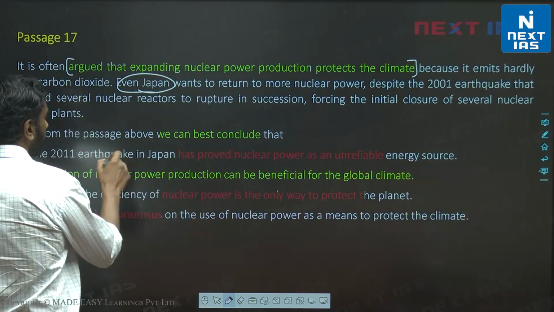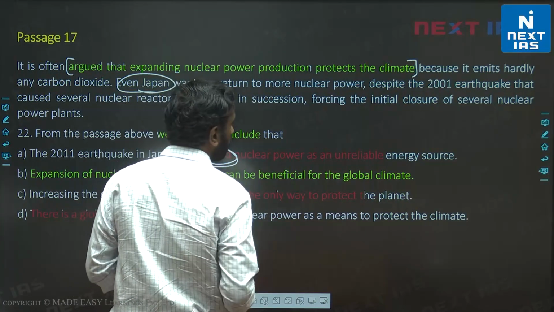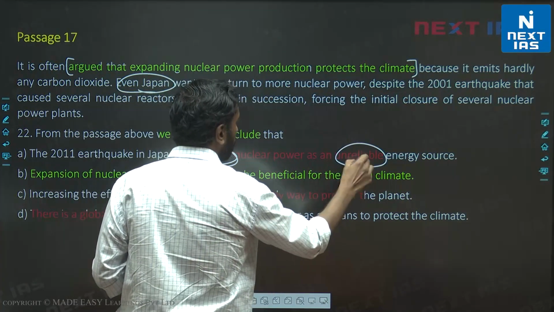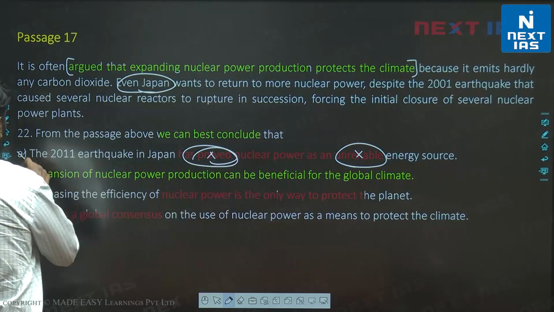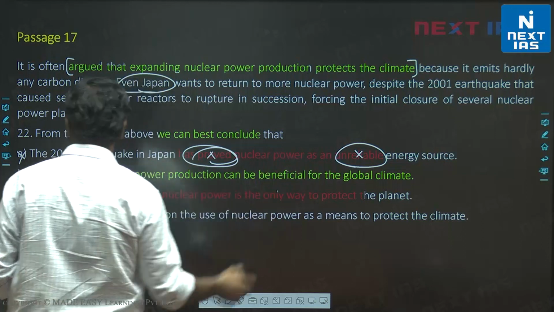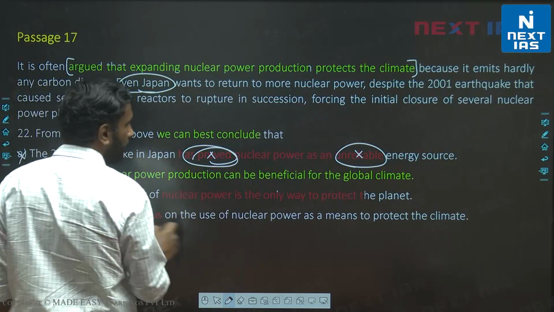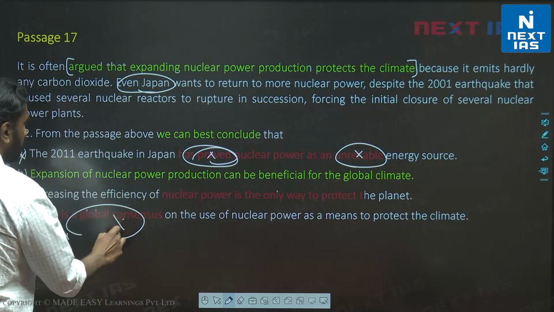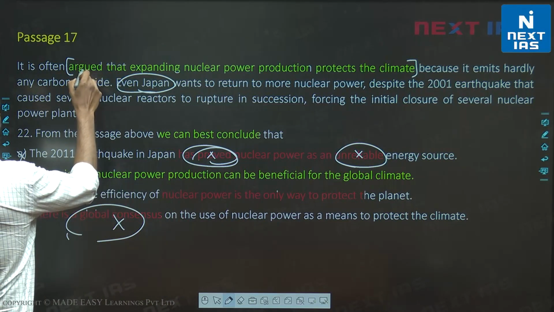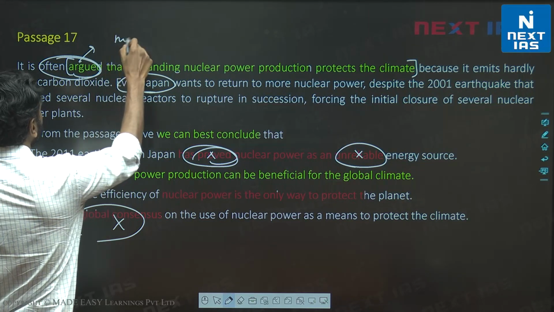Let's look at A, the 2001 earthquake in Japan has proved nuclear power as an unreliable energy source. Has proved is invalid. In fact, the author is calling it a possibly reliable source. So unreliable is wrong. D, there is a global consensus on the use of nuclear power. Global consensus incorrect because the author is saying it is often argued. If you need to argue it, that means no consensus.